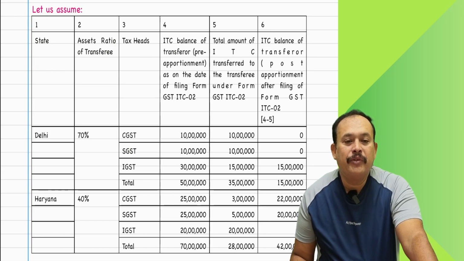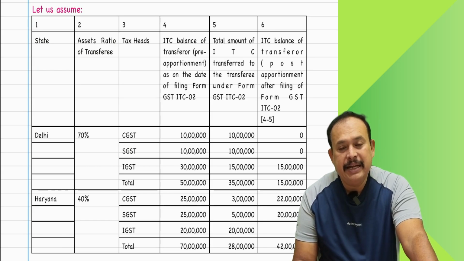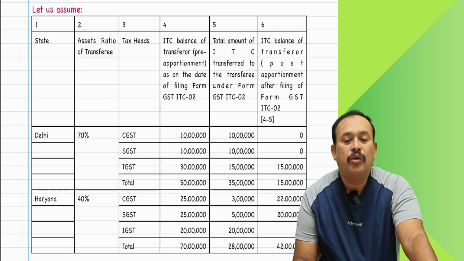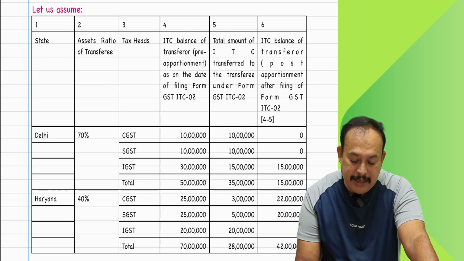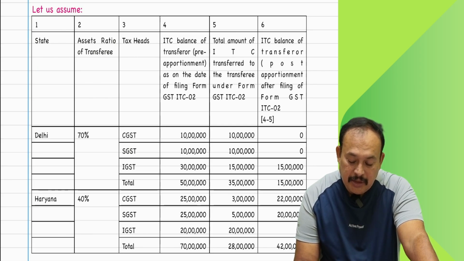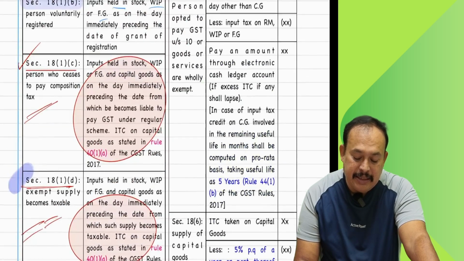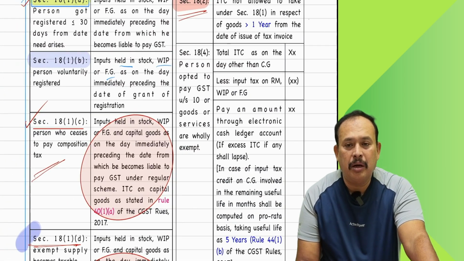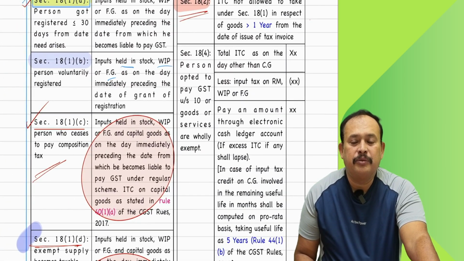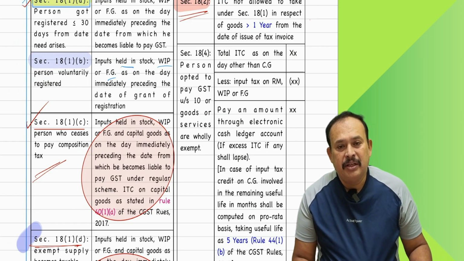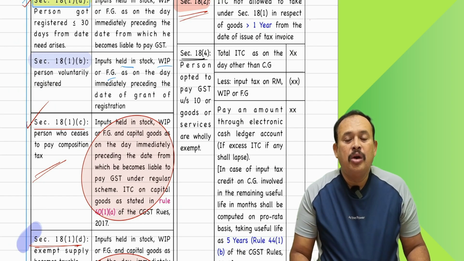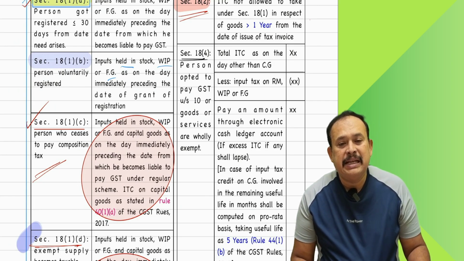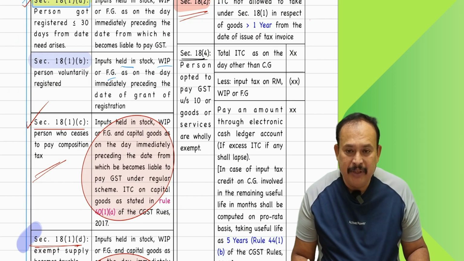So, moving on to 18 subsection 4. How to understand 18.4, which is entirely a new concept from the earlier discussion. 18.4 is exactly opposite to 18.1c, 18.1d.